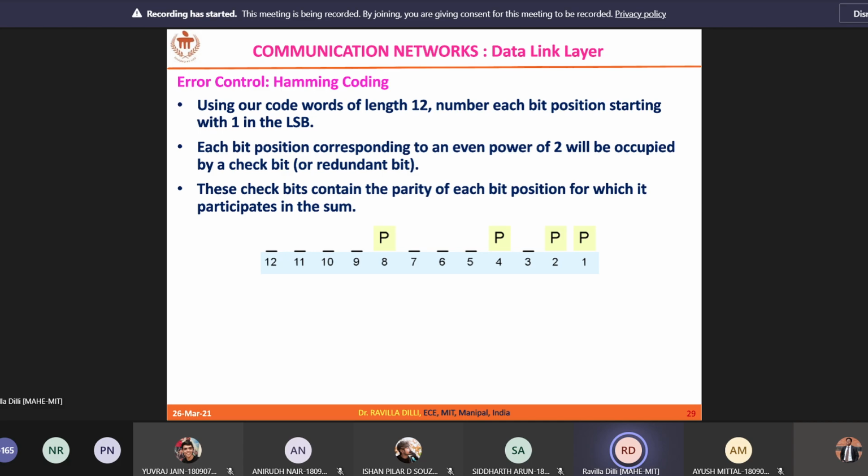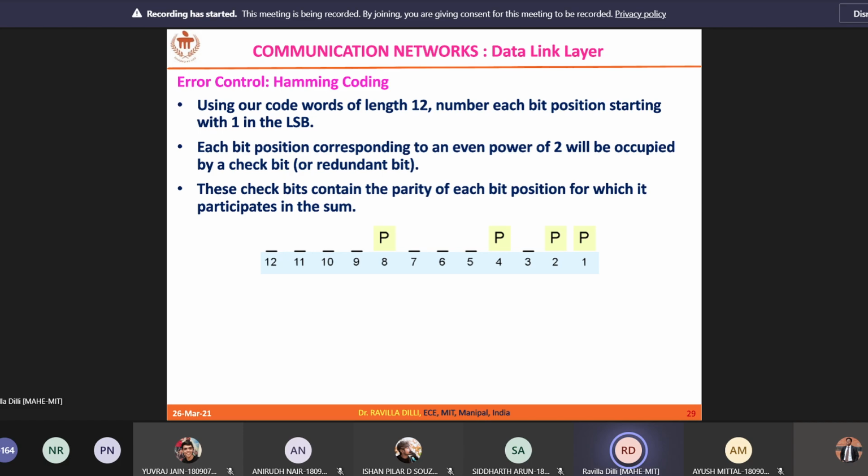Now where to keep those r bits? You reserve powers of 2 positions. The rightmost side is your first position, which is the 2 power 0 position, and 2 power 0 means 1. So the first position is reserved. Here I am going to keep one redundant bit, and in the same way, the 2 power 1 position, that is the second position, I am going to keep another redundant bit, and 2 power 2, which is the fourth position, here I am going to keep one redundant bit, and in the same way 2 power 3, which is the eighth position, I am going to keep the last redundant bit.